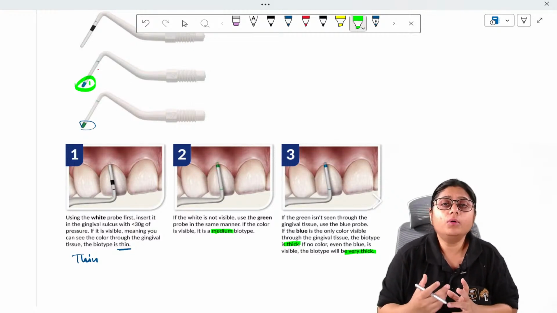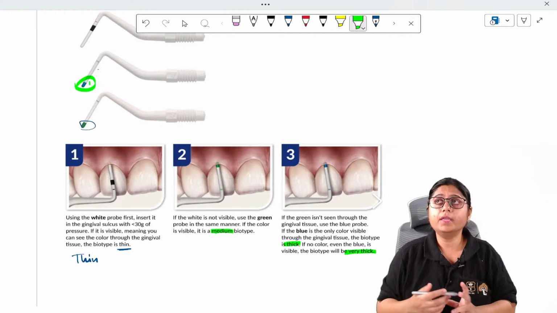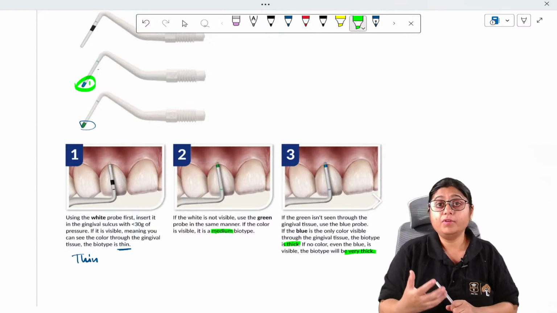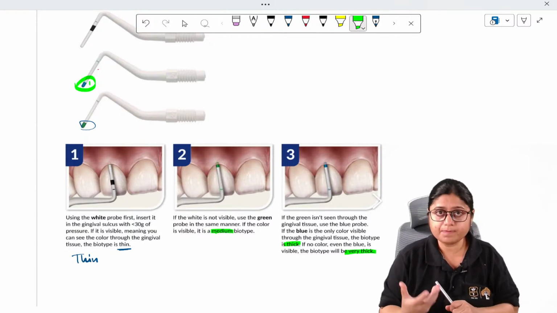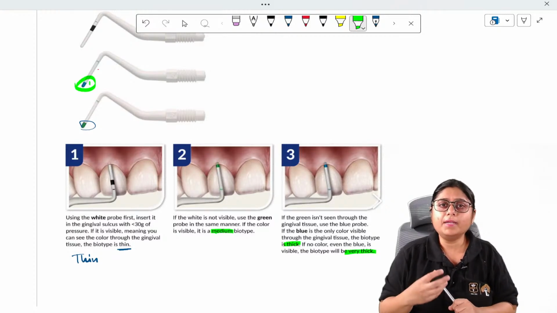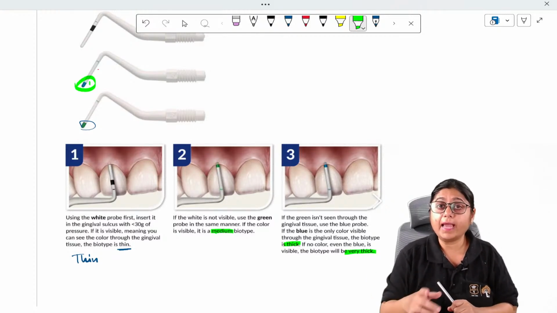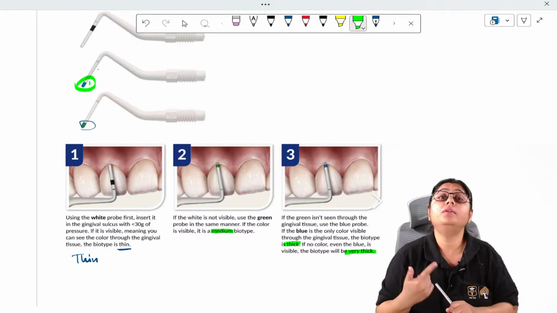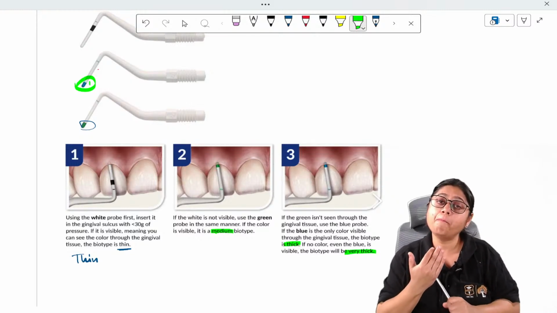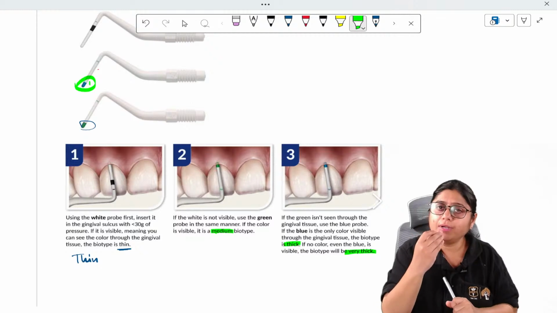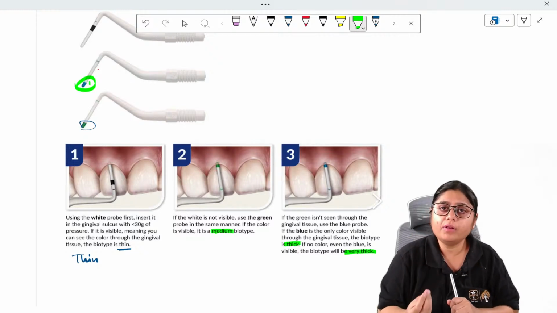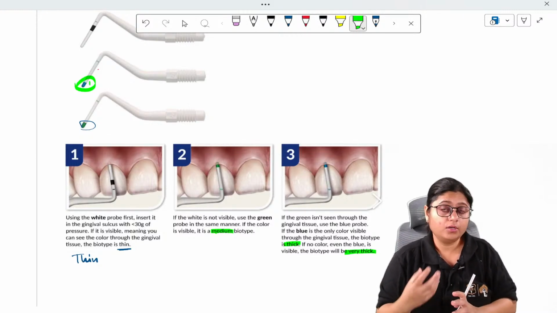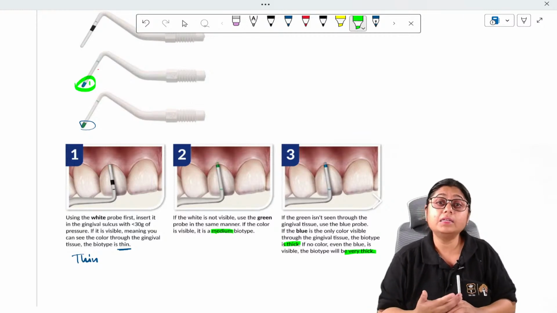Now, why do we need to understand the thickness? Whenever we are going for any mucogingival surgeries, recession coverage surgeries, or planning a case for orthodontics specifically, we can predict that if the gingival biotype is thin or medium thin, there are chances of more recession. Why? Because in orthodontics we are moving the tooth. So if the gingival biotype is thin, there will be more recession. So these color view probes are very important to us to determine the thickness of the gingiva.